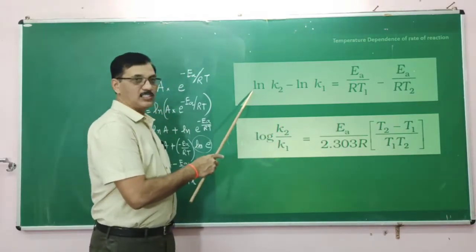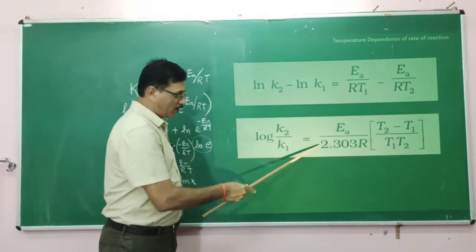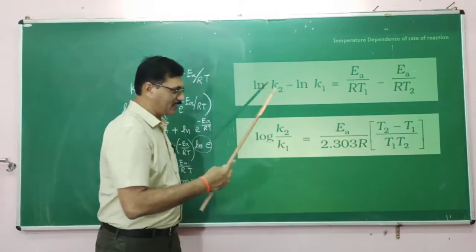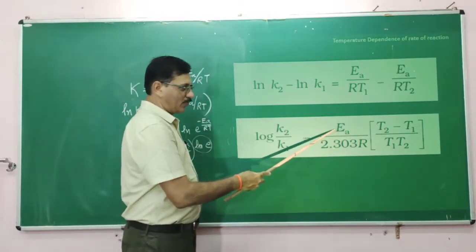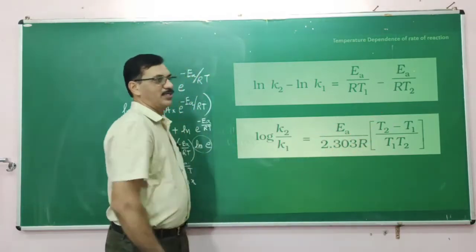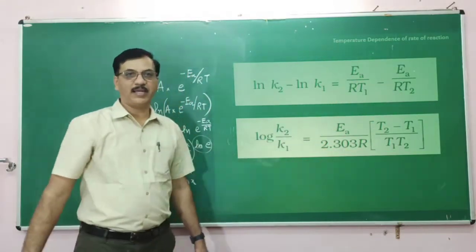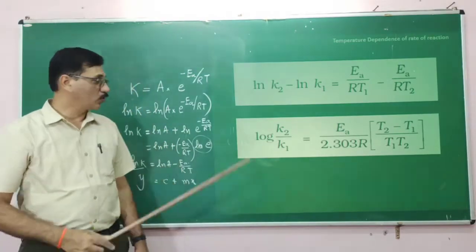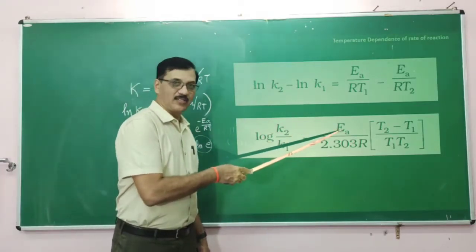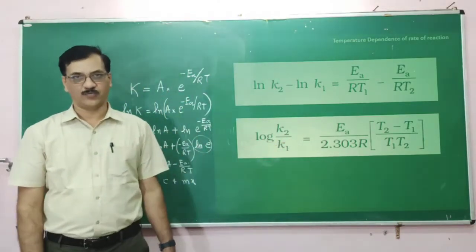If you convert ln, that is log to the base e, into log to the base 10, then 2.303 is the multiplication factor to be taken. So when 2.303 is here, it will be transposed and go to the denominator. So log K2 by K1 is equal to Ea by 2.303 R into T2 minus T1 by T1 T2. Ea by R is taken common here, so 1 by T1 minus 1 by T2 can be written in this form. So this is the equation useful to find out the value of activation energy when the rate constant values at two different temperatures are known.